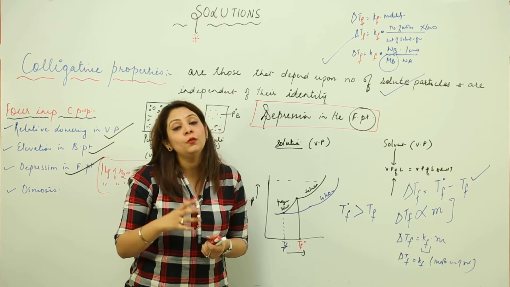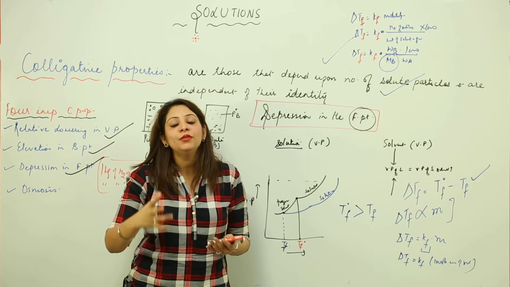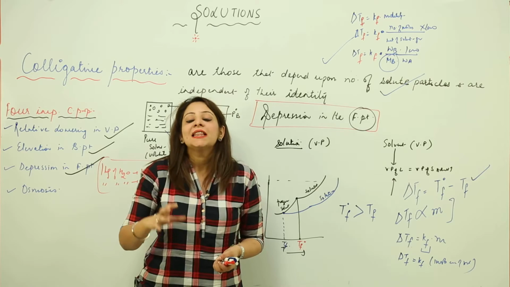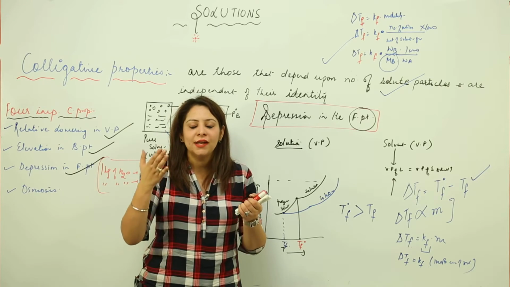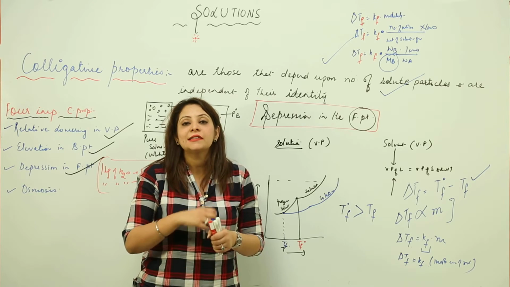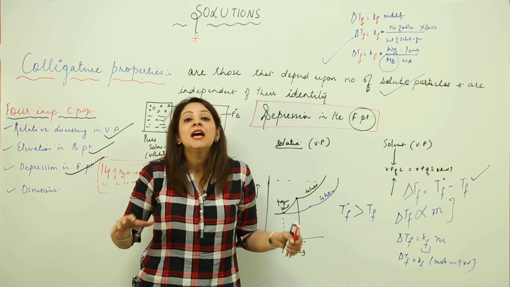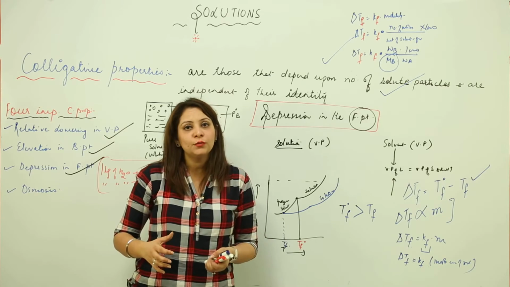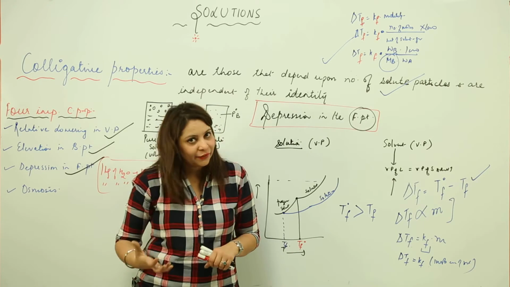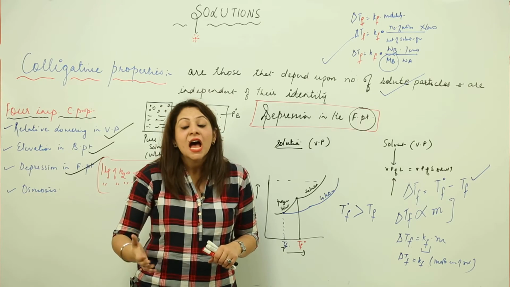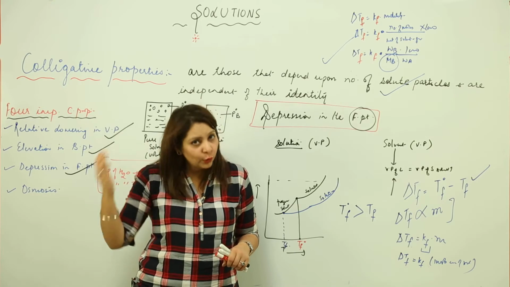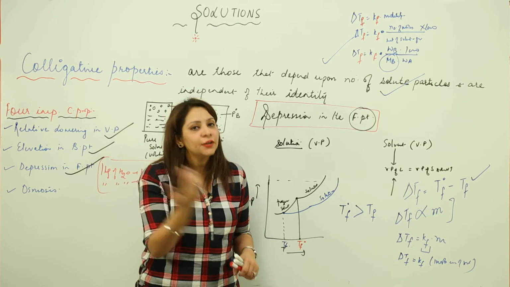You should actually be well versed with the reason behind it. Whenever we add a non-volatile solute, it is an important point in this chapter on solutions that it decreases the vapor pressure, as it occupies certain areas and offers a hindrance to the solvent molecules. As a result, the escaping tendency decreases, the number of vapors formed decreases, and the vapor pressure decreases. Due to that reason, we get to see the elevation in boiling point, the relative lowering in vapor pressure, and the depression in freezing point.